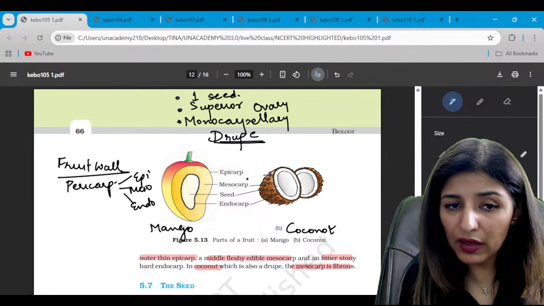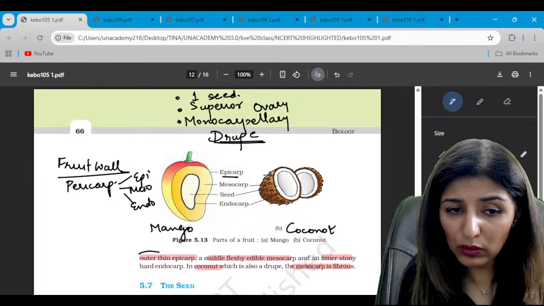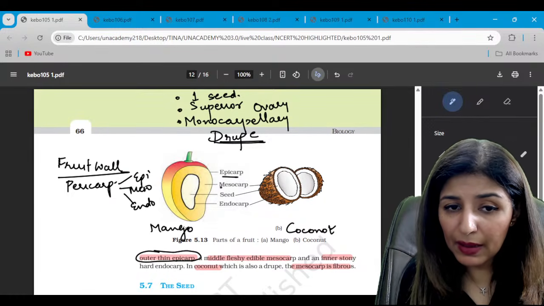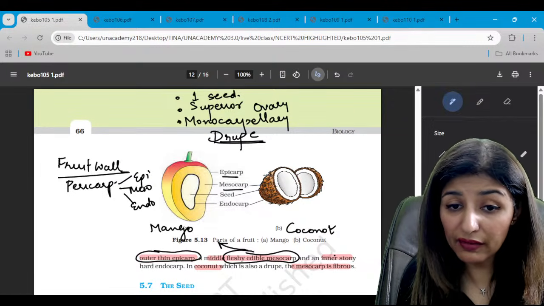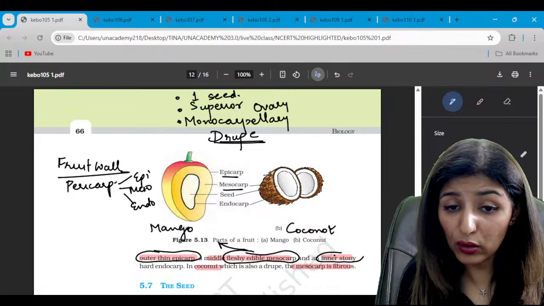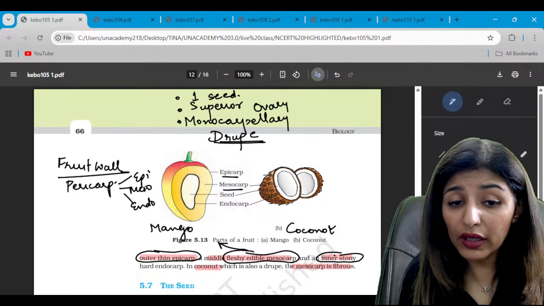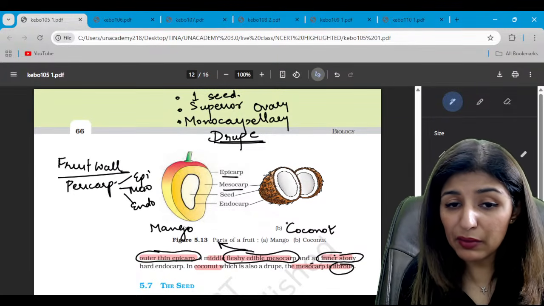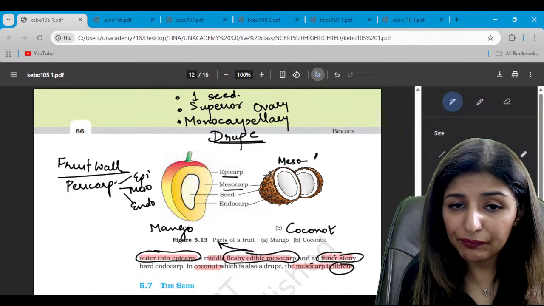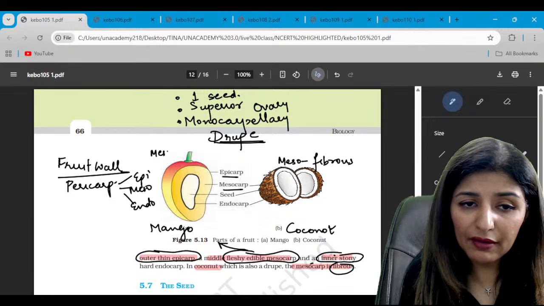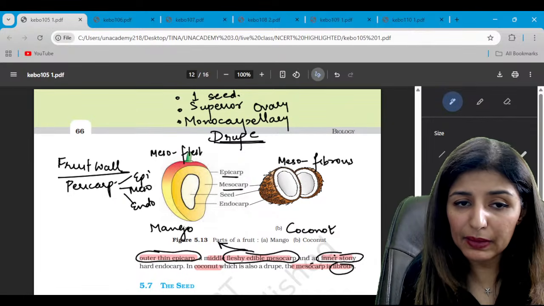Epicarp is outer and thin, mesocarp is in the middle, and in both cases we have an inner stony endocarp, right? In coconut, the mesocarp is fibrous, while in mango the mesocarp is fleshy and edible.